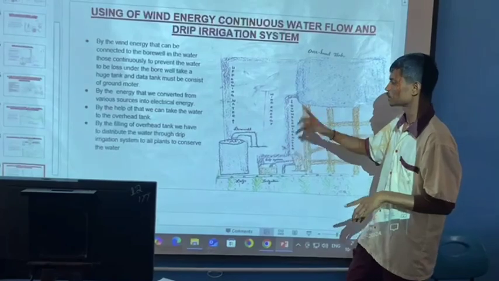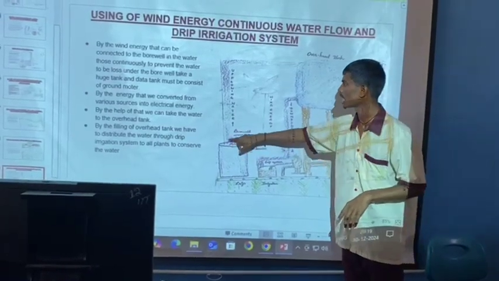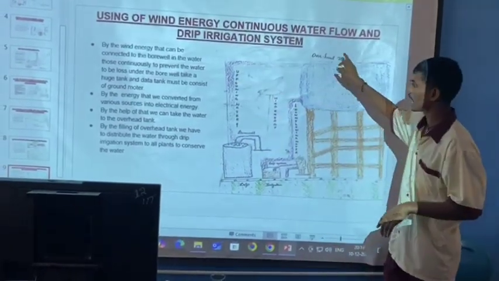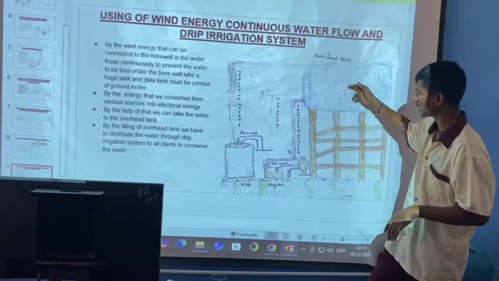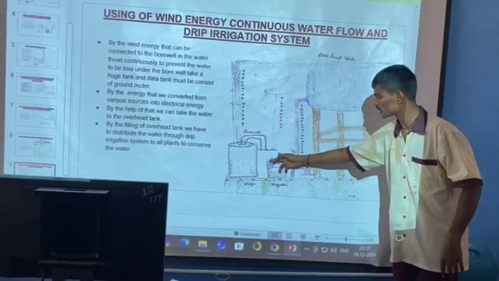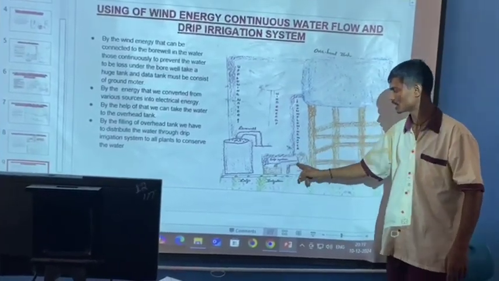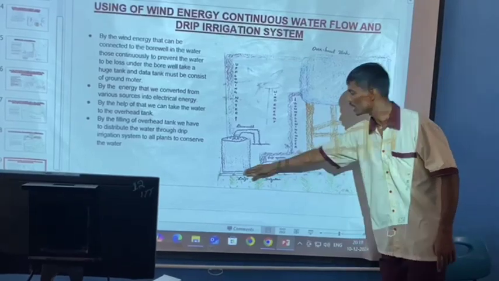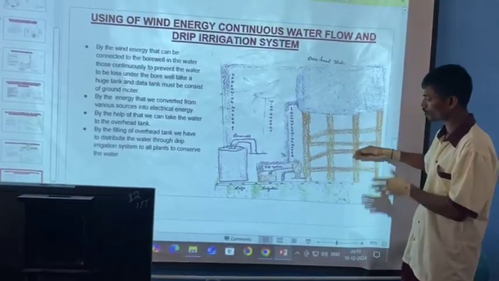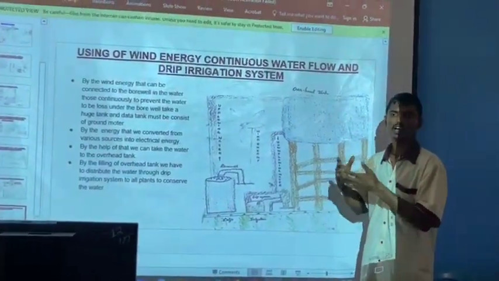one motor. That motor has to be connected to the electric supply, and the water has to flow up to the overhead tank. Automatically the overhead tank will be filled, and the downward water stream will come down, and that water will be connected to the drip irrigation system. The drip irrigation system gives water at a particular instant, so that the water goes to particular plants